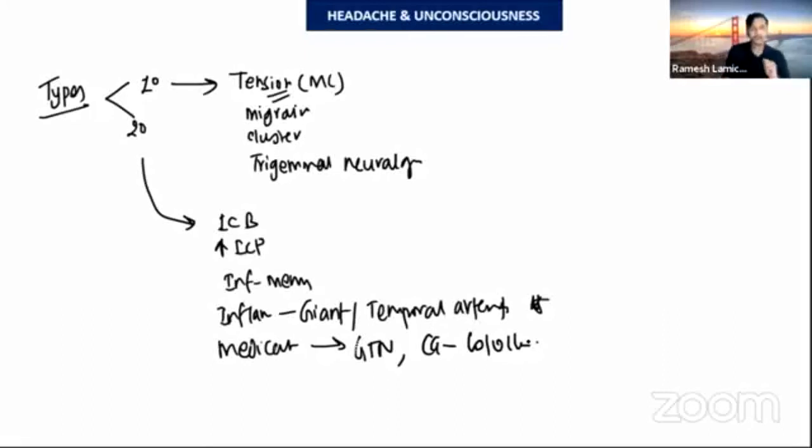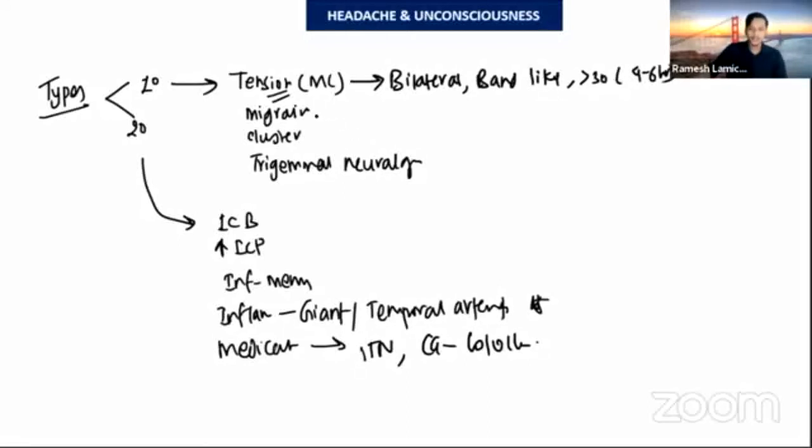Now, how can you differentiate between tension, migraine, cluster, and trigeminal neuralgia? There are important clinical clues that can differentiate between all these types of headache. The tension type headache occurs bilaterally in a band-like distribution. What is band-like? It is like when you put a band on the forehead. This is the characteristic of this headache. It usually lasts more than 30 minutes, usually for 4 to 6 hours.